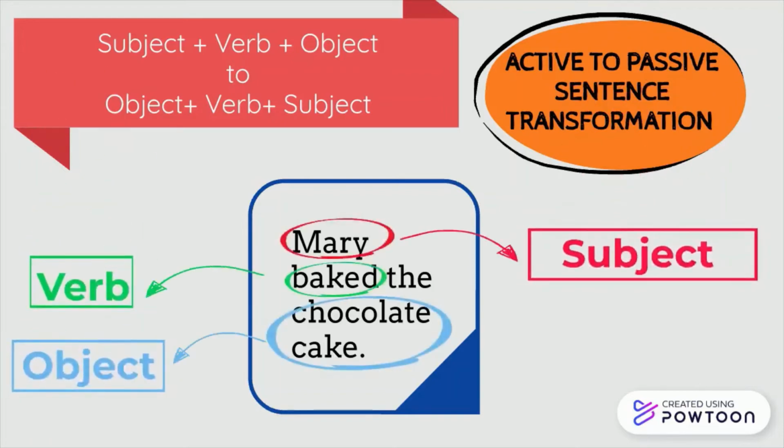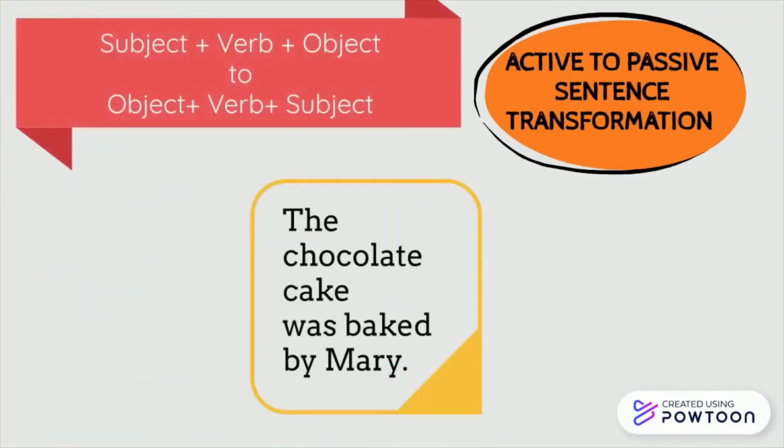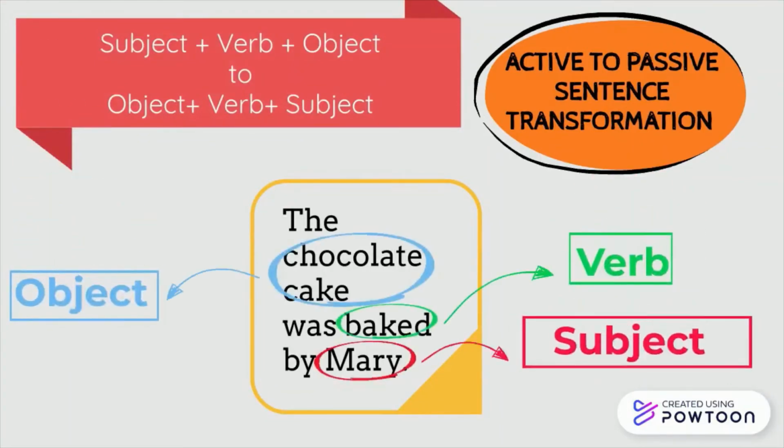So here Mary is the subject, baked is the verb, and chocolate cake is the object. This is a sentence in the active voice. So let's have a look at how we can convert the sentence into passive voice. When we convert an active sentence to a passive sentence, all we really do is swap the object with the subject.